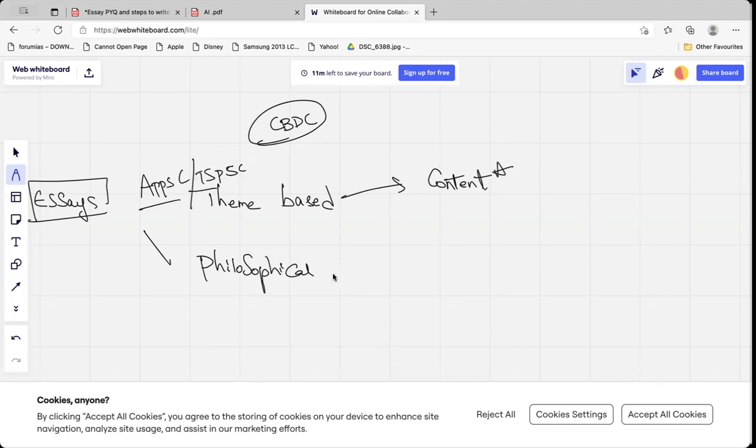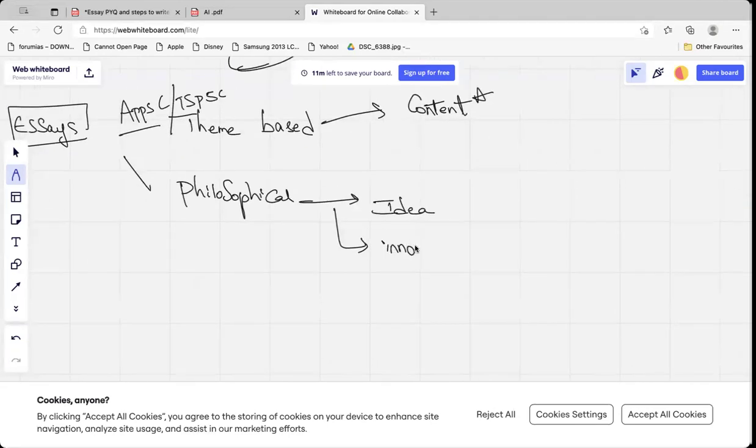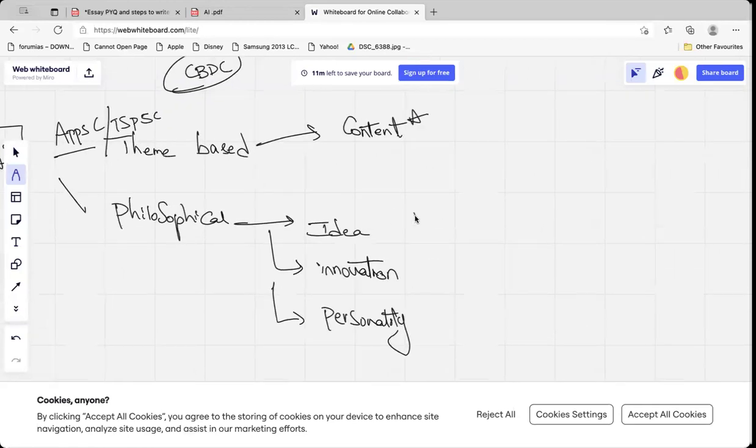Like in the philosophical essays, it is more about your ideas. It is more about your innovation. It is more about your personality. Are these things not relevant in this? They are still relevant.